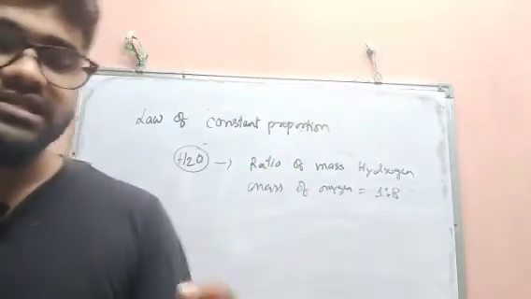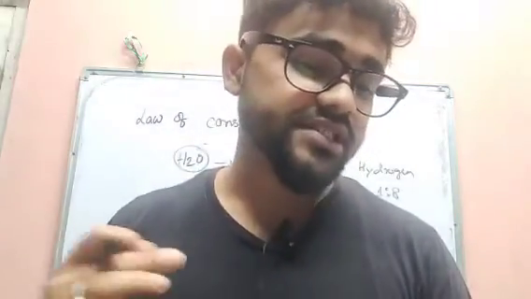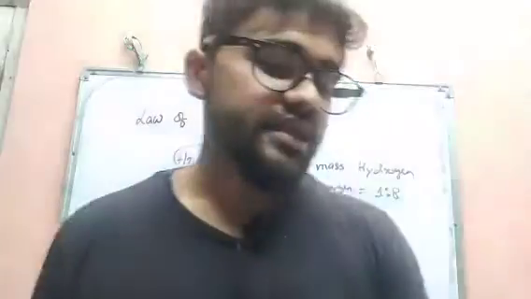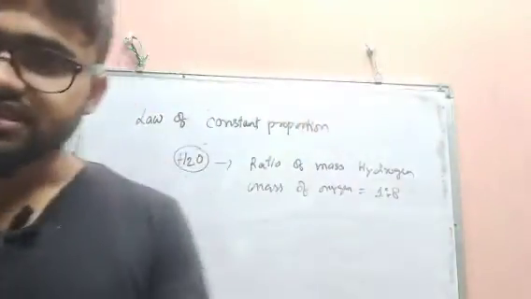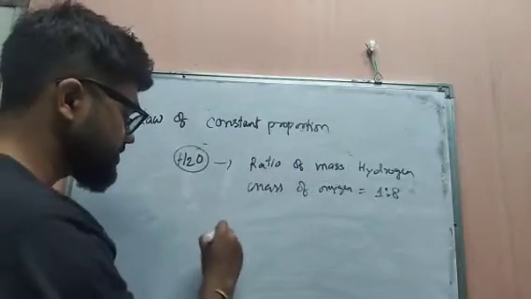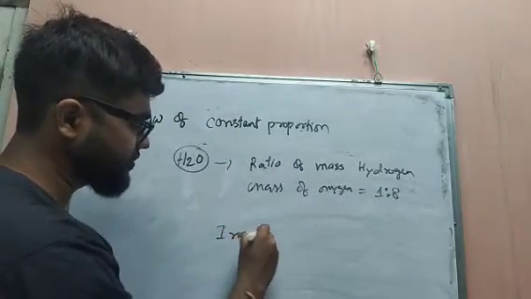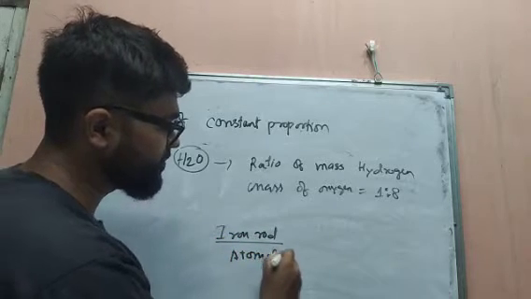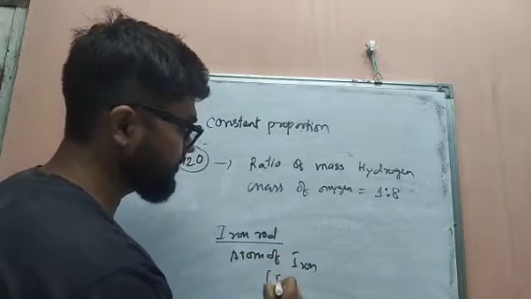He gave a theory. These are the postulates of his theory, which may be stated as follows. First one is what? All matter is made of very tiny particles called atoms. Just now I have told you that atom is what? Suppose iron rod. I give the example of iron rod. This is always made from the atom of iron, or Fe.